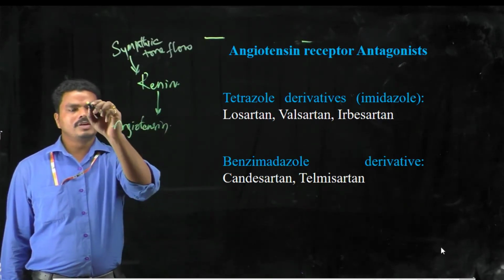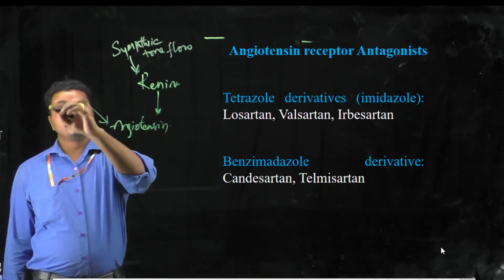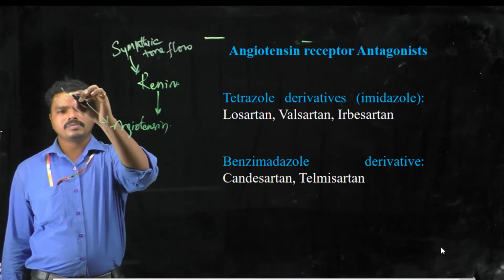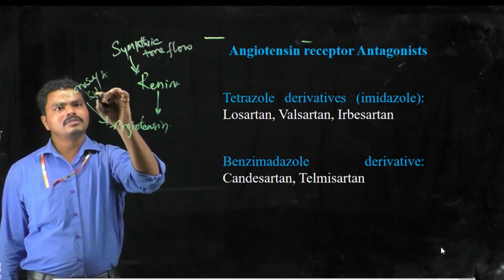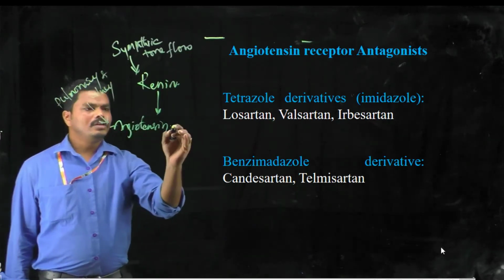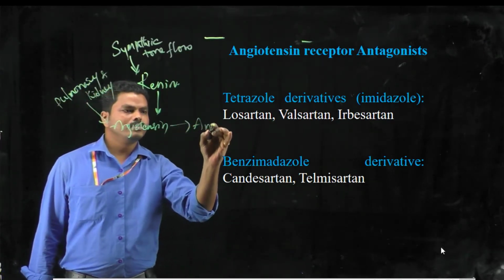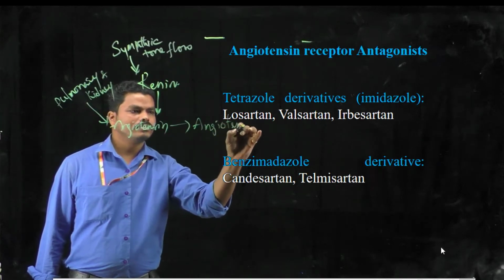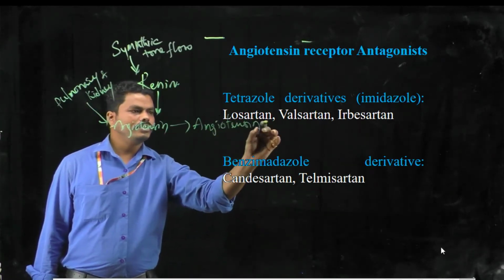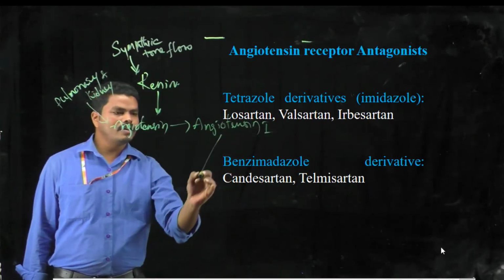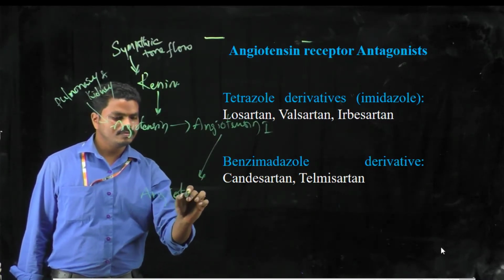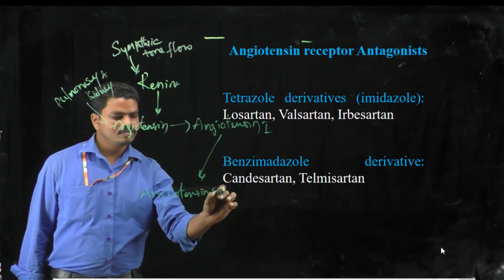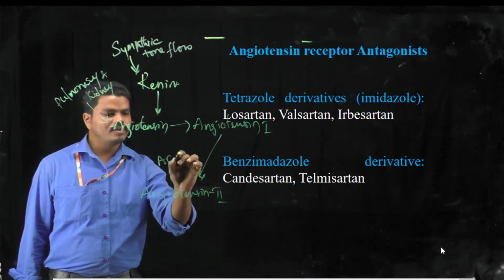which is produced by the pulmonary and kidney cells into angiotensin 1. Angiotensin 1 will then be converted to angiotensin 2 by the action of angiotensin converting enzyme.